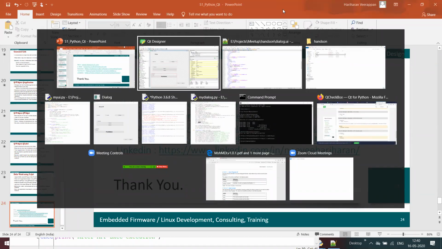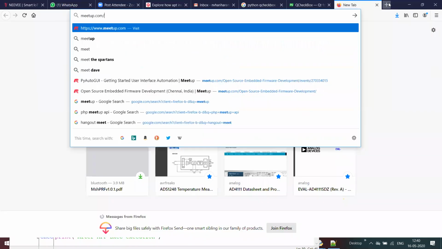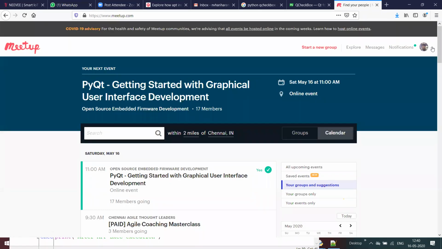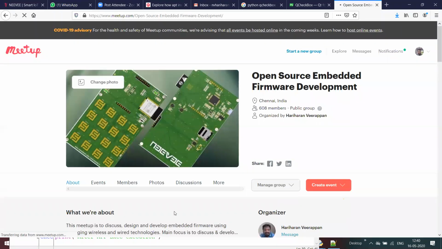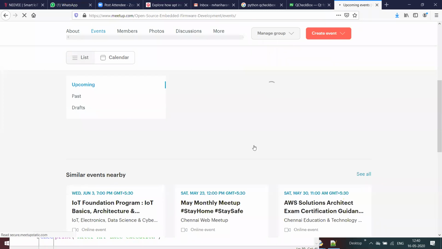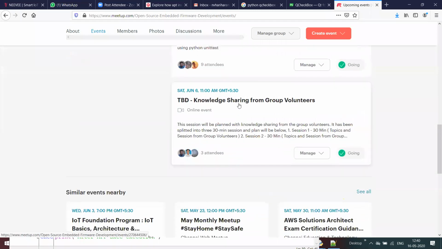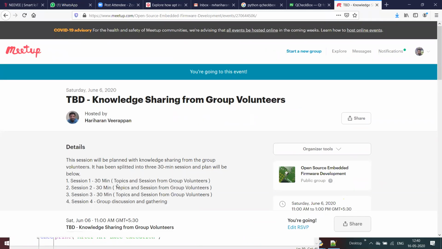I think I have shared this. This is the one planned on June 6th, with three sessions of 30 minutes from each group's volunteers, and we can do some kind of group discussion at the end.